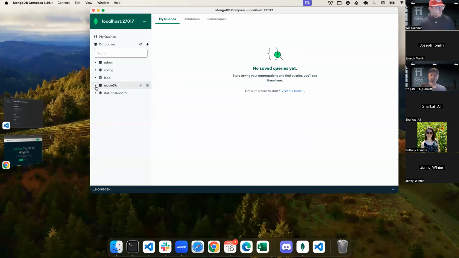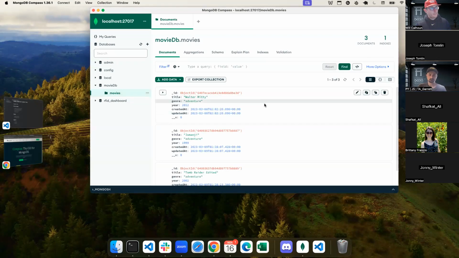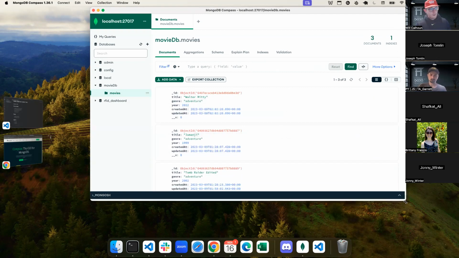Cool. Now, let's look at my MovieDB database. So this is my actual database itself, this MovieDB. And within that, I've got this collection of movies. So I can click on this, and here you can see all of the movies that are currently in my database.